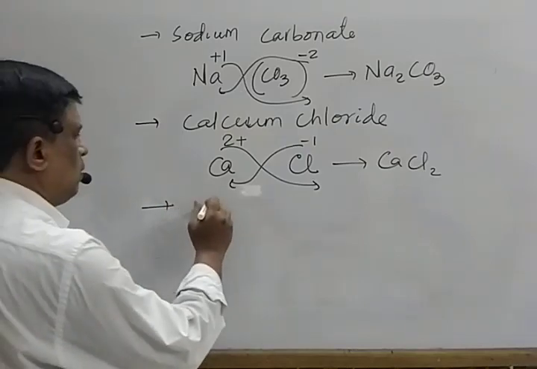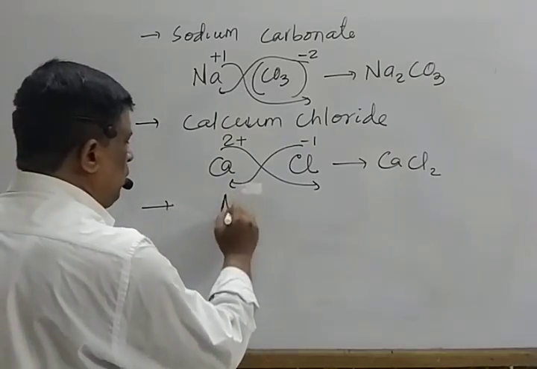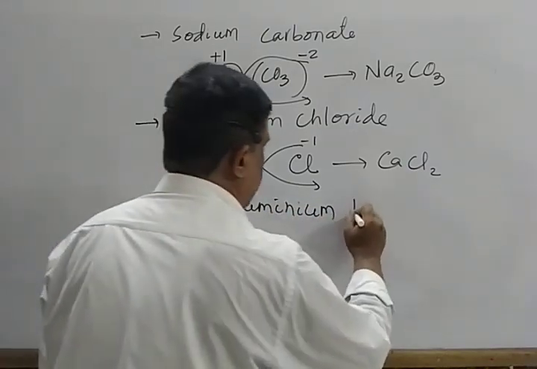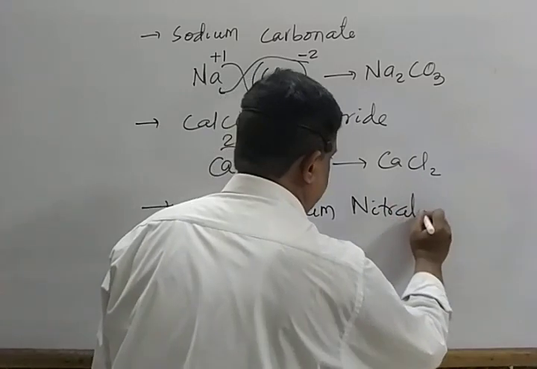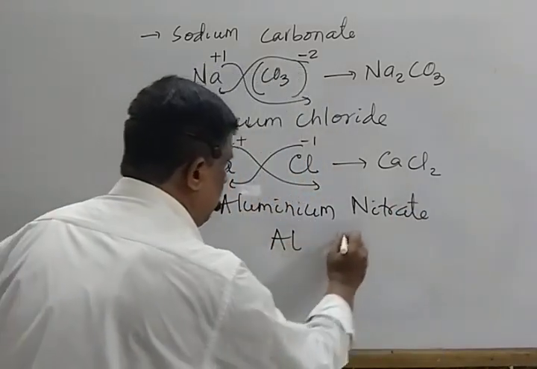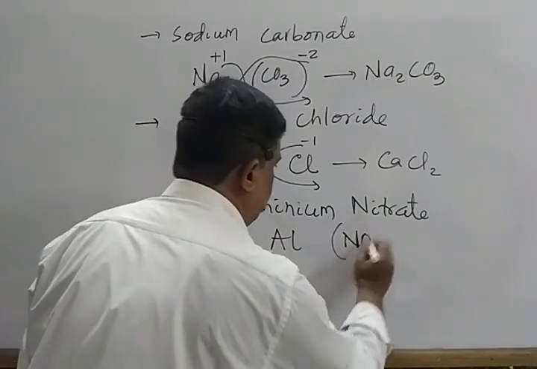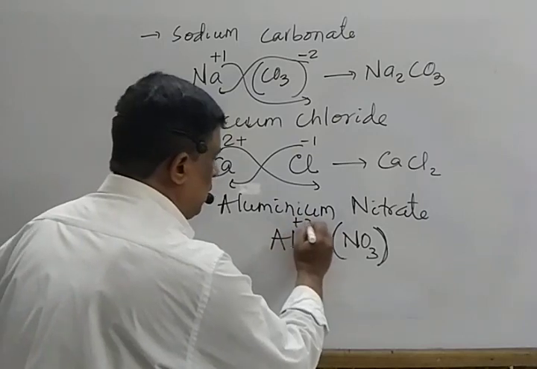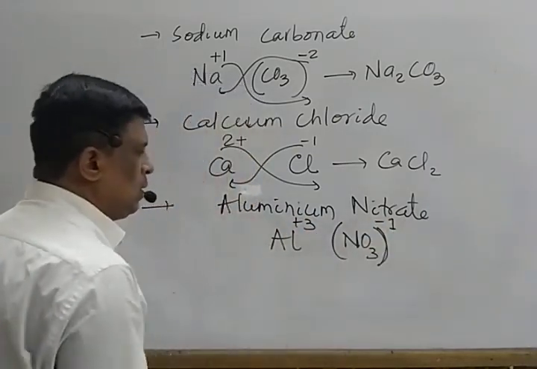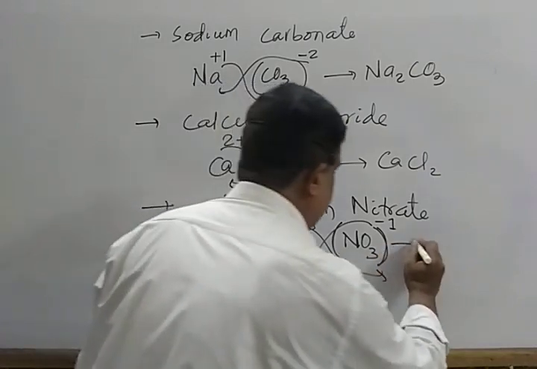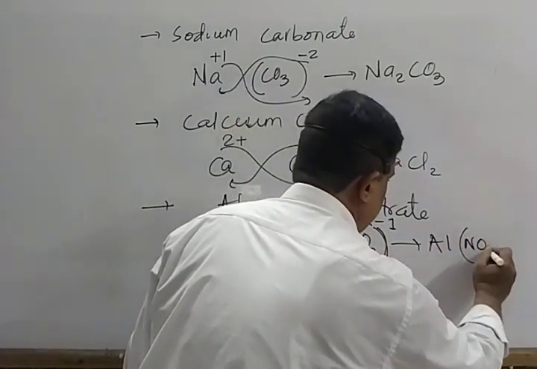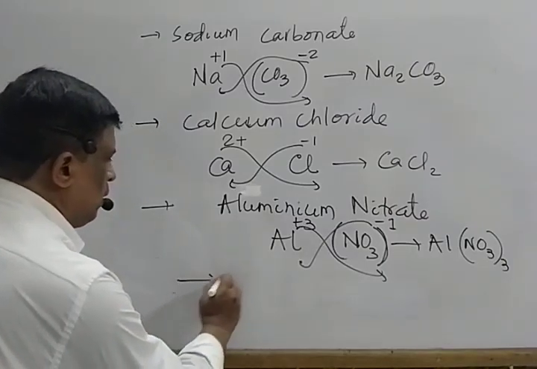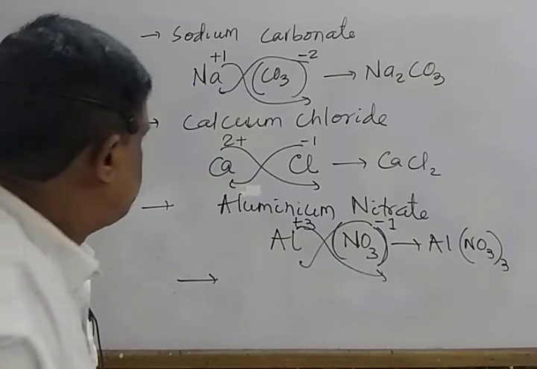Next, aluminium nitrate, that is aluminium Al, nitrate NO3. Put a bracket for the compound radical, give the charges, no common is there, crisscross, that is Al(NO3)3. Next, calcium. Next to discuss another some example.